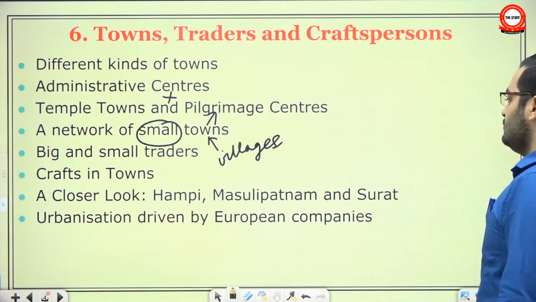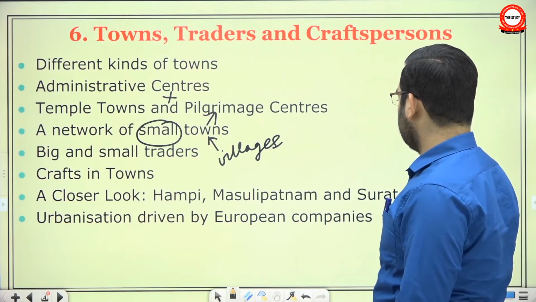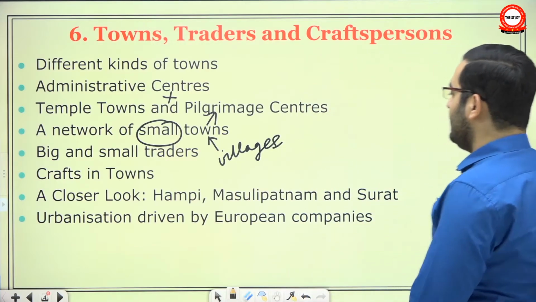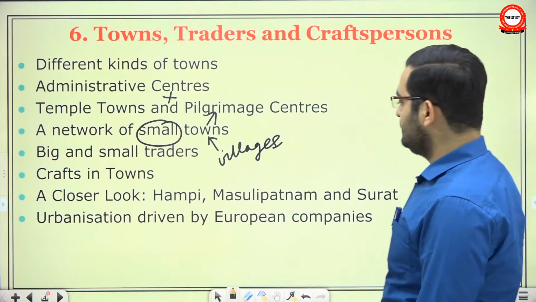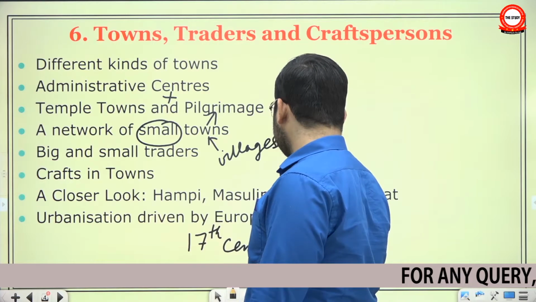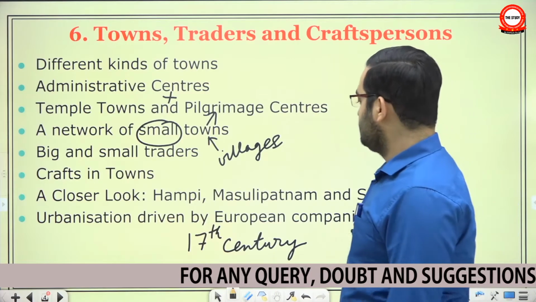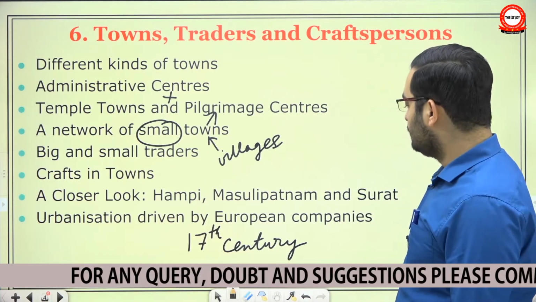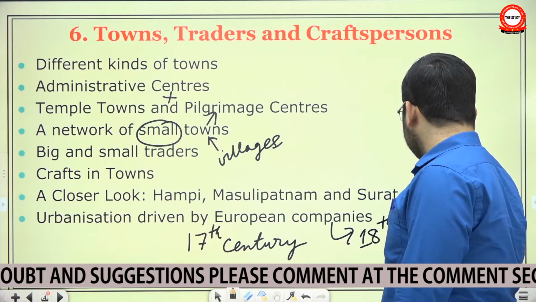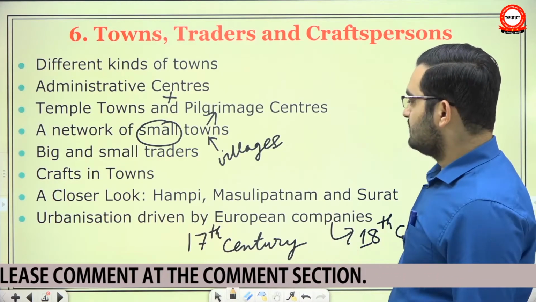Eventually, we will take a close look at three cities: Hampi, Masulipatam and Surat. Masulipatam is on the east coast, Surat is on the west coast, and Hampi was the capital of Vijayanagar. And then at last we will see urbanization driven by European companies. If you recall, in the chapter on the Mughal Empire, we talked about the 17th century trade revolution. That trade revolution certainly had an impact on urbanization as well. A new sort of town called presidency towns emerged, and we will look into them. Although much of the story continues during the 18th century, which will be the modern era, therefore a large part of this segment will be covered in the next NCERT classes.